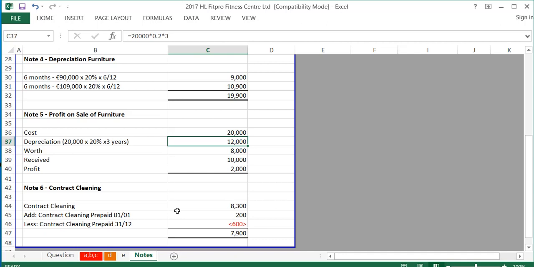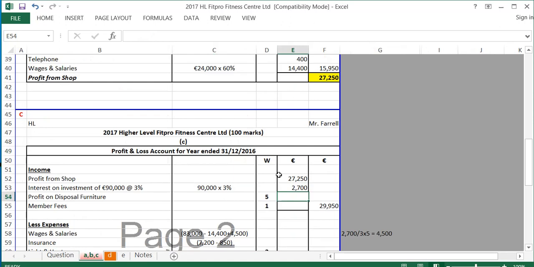So even if it was sold during the year, it's only the 3 years depreciation that we take into account when working out the profit. So if it cost 20,000 and the depreciation was 12,000, that furniture is worth 8,000. It says that we received 10,000, so the profit is 2,000. So if I go back here, my profit is 2,000.